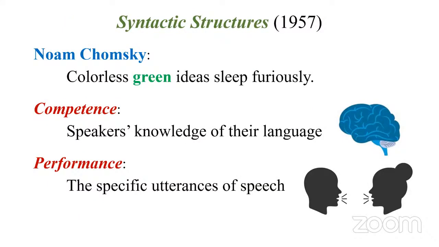Chomsky is known for his famous book Syntactic Structures, published in 1957. You have to pay attention to the publication year, 1957, because this book revolutionized the field of linguistics. And he made this famous statement: colorless green ideas sleep furiously.